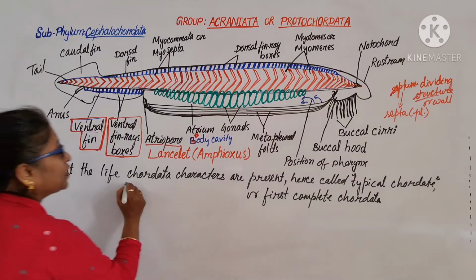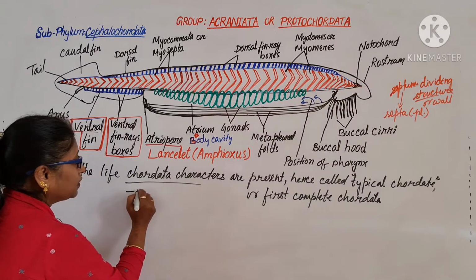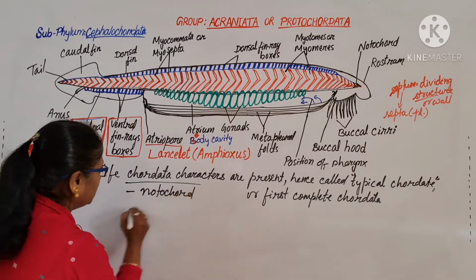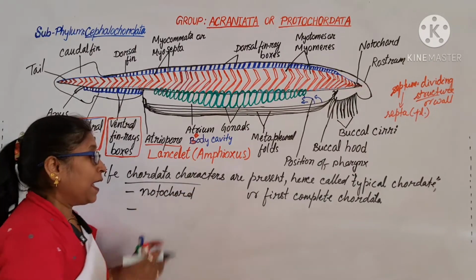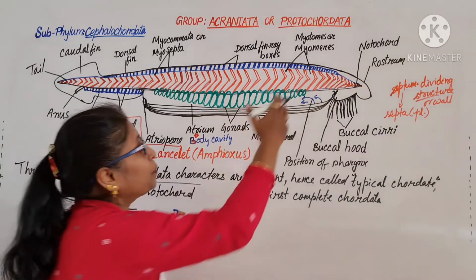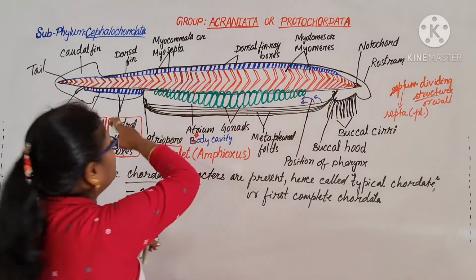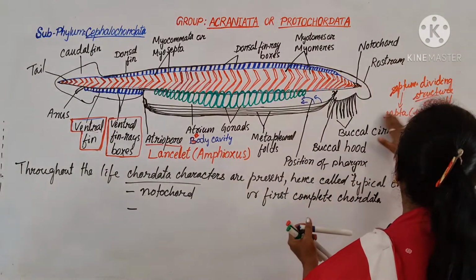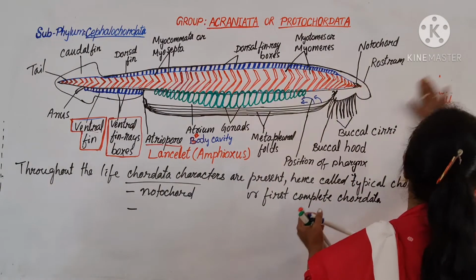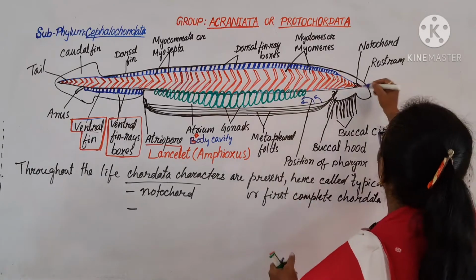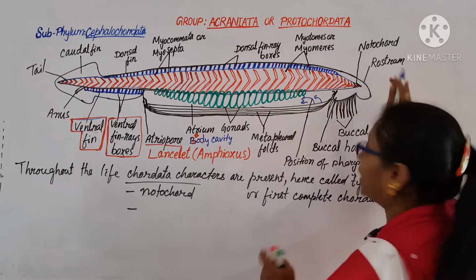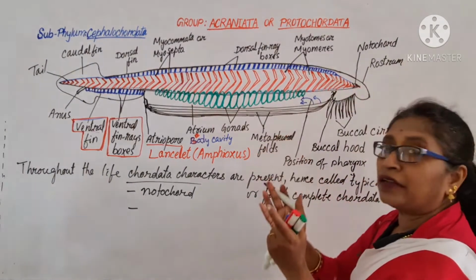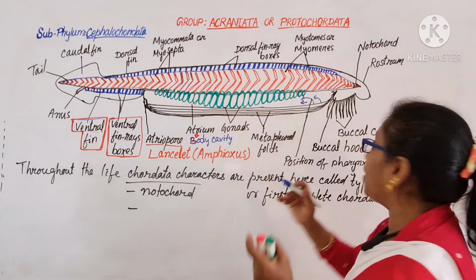What are the chordate characters? Yes, these are the notochord. Already we discussed the dorsal nerve cord along with the notochord, from the anterior cephalic region to the tail region, anterior to posterior. Head is this side, cephalization. Brain is not there, but the head region is formed.